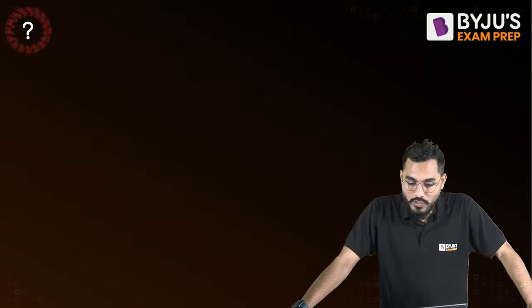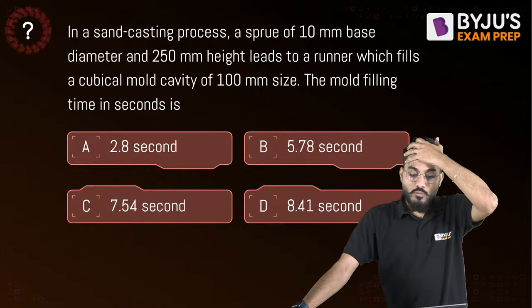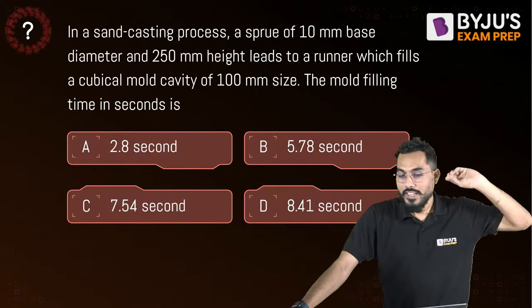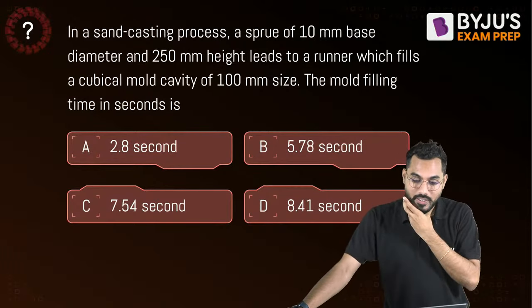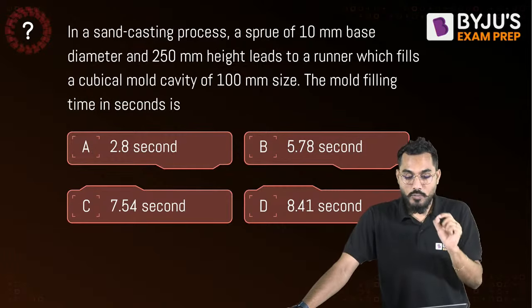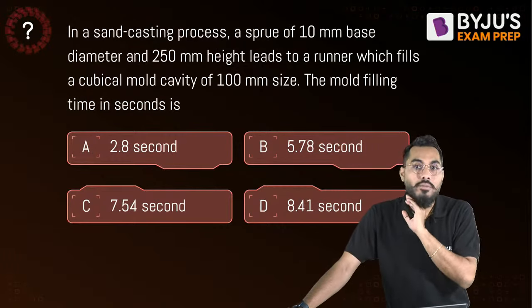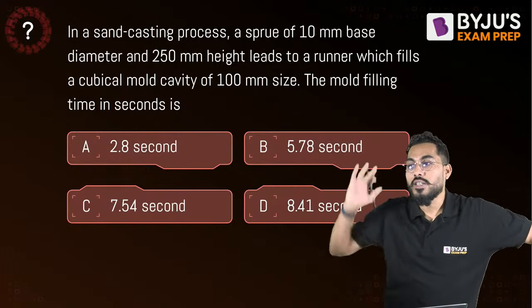Yes, fine. Next question. Okay, one more question is there. Mold filling time in seconds is. In a sand casting process, a sprue of 10 mm base diameter and 250 mm height leads to a runner which fills a cubical mold cavity of 100 mm size. The mold filling time in seconds is? So how much time is required to fill the mold cavity?